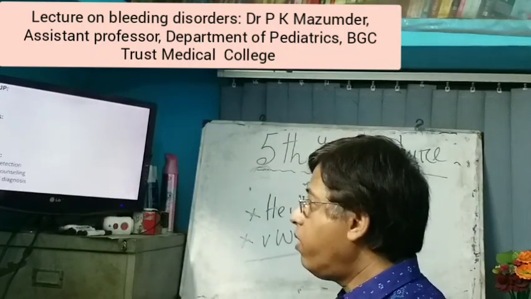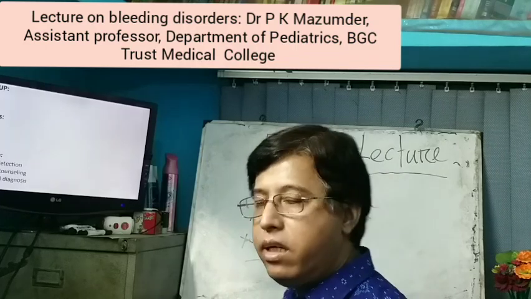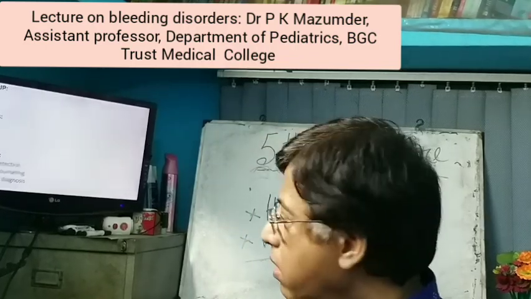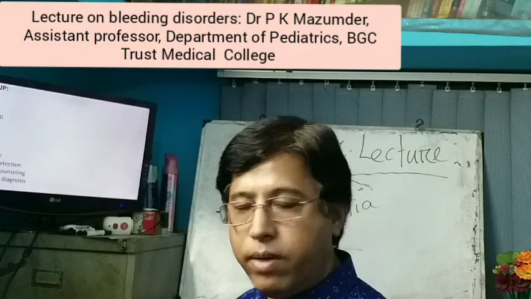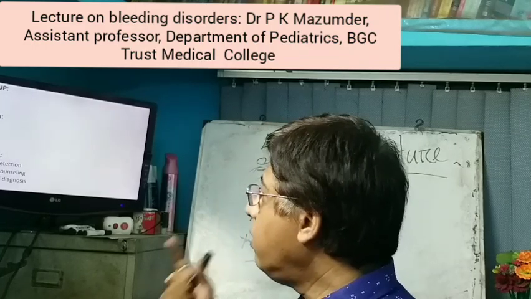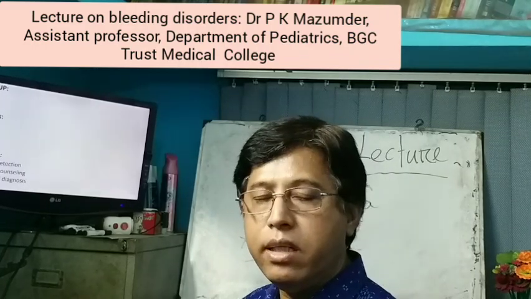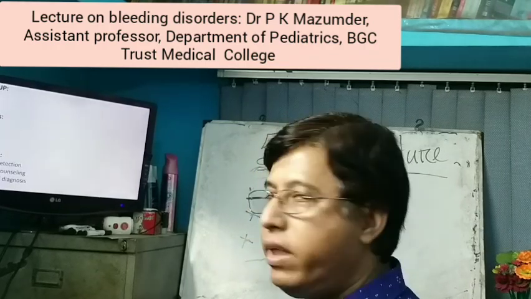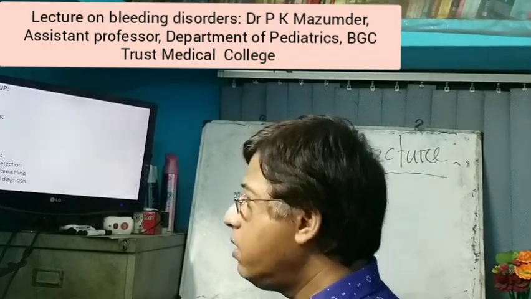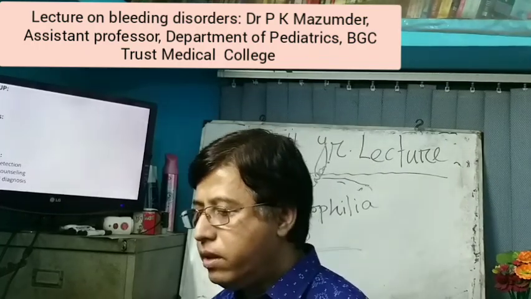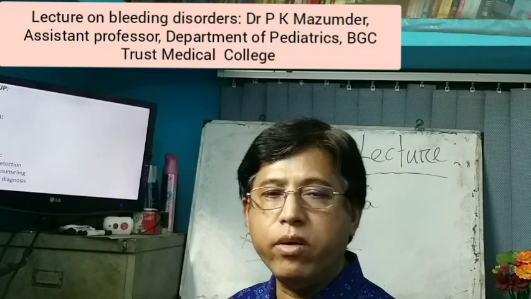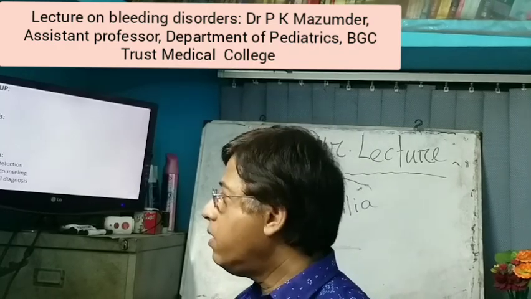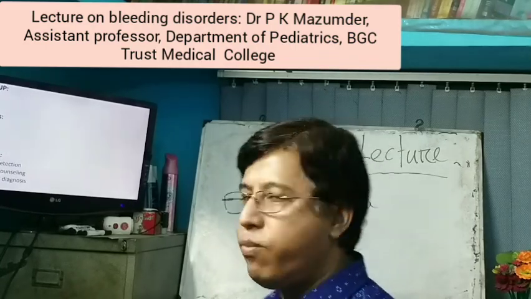Now follow-up. Follow-up should be done for recurrent bleeding into hemorrhage, muscular hematoma, and also you should look for the target joint and complication. Prognosis is good if patients receive prophylactic factor VIII replacement therapy, and precaution before competitive sports, and usually maintain normal life.